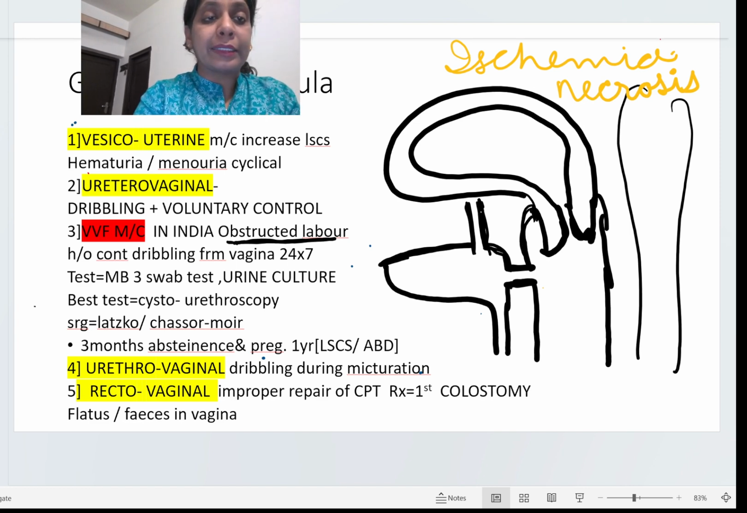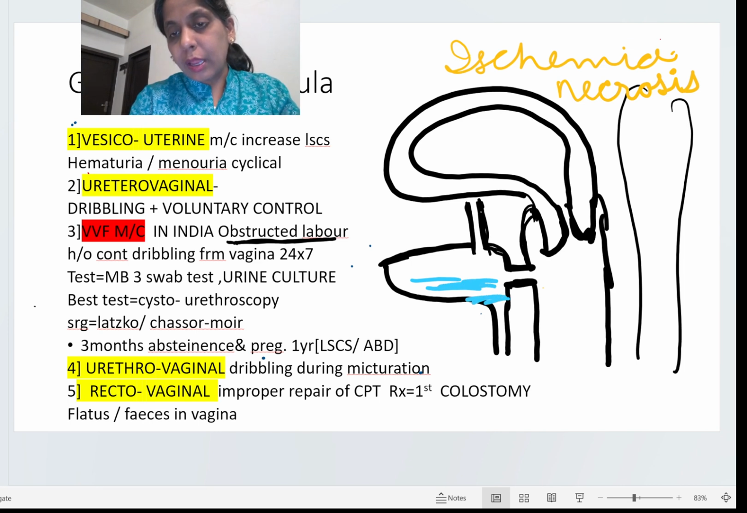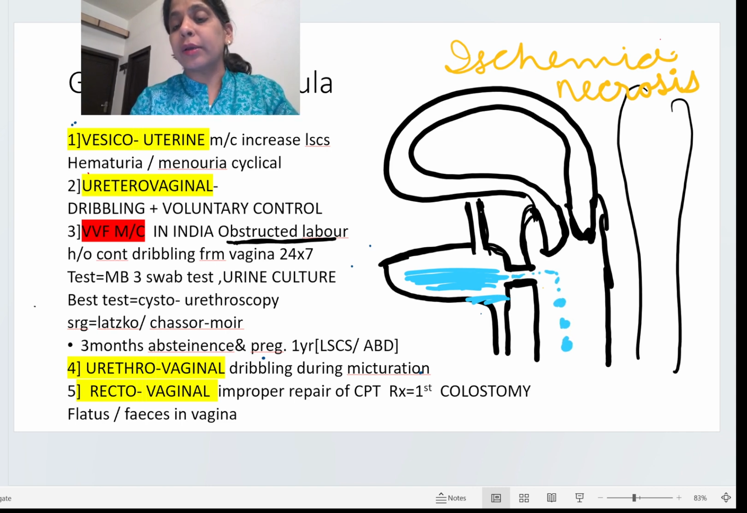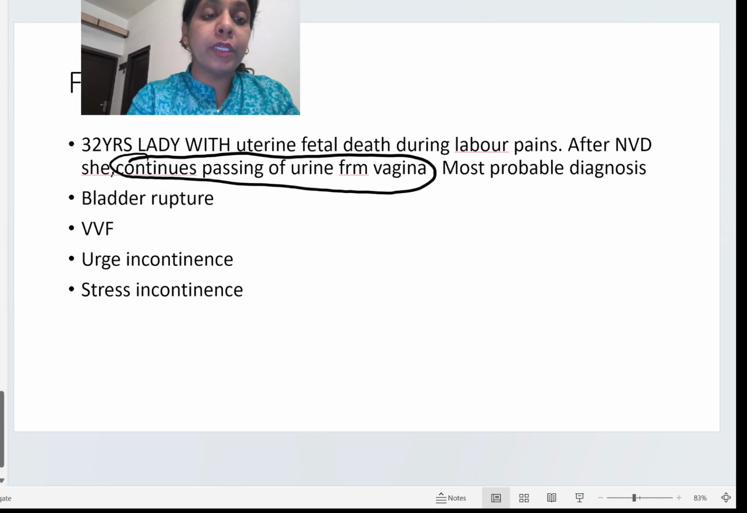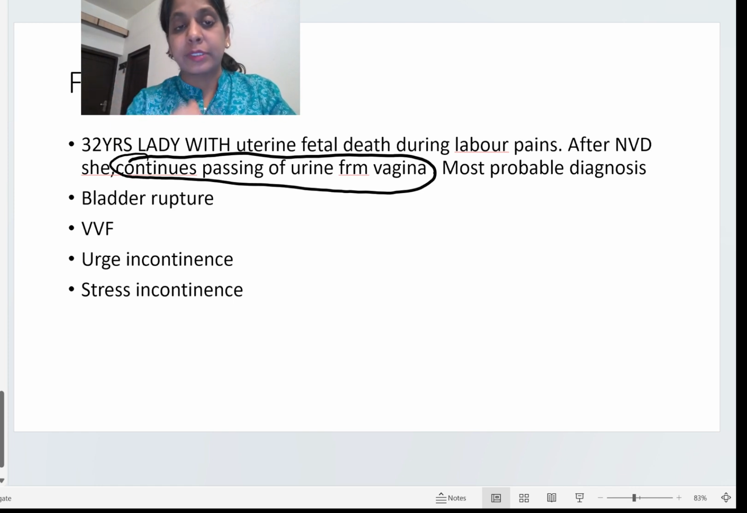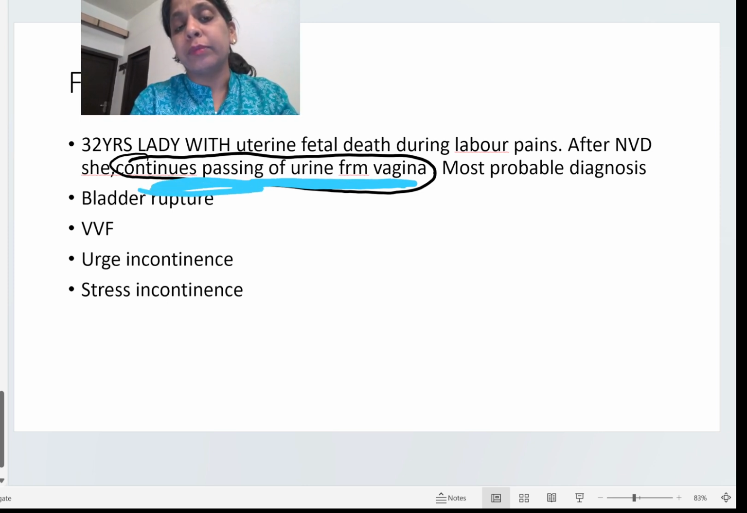Now you all know that in the bladder there is urine, right? Now this urine goes into the vagina because now the fistula is there. So vesico-vaginal fistula, which is formed due to obstructed labor and ischemic necrosis, is the reason the patient passes urine from the vagina. So the answer to this question, continuous passing of urine from the vagina, is vesico-vaginal fistula.